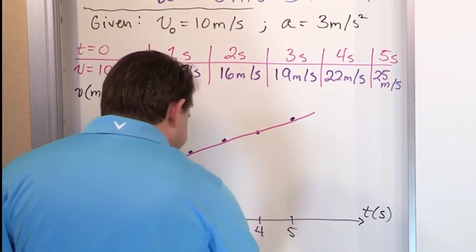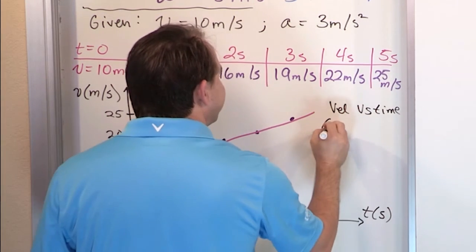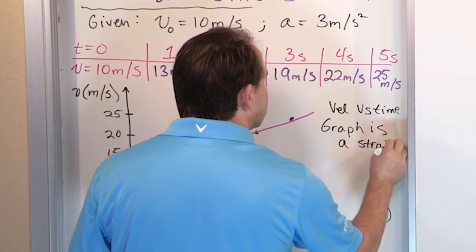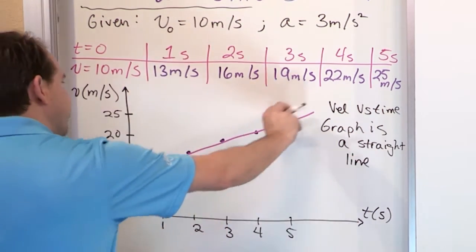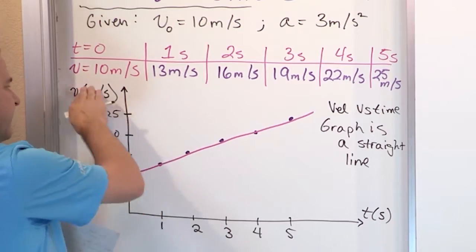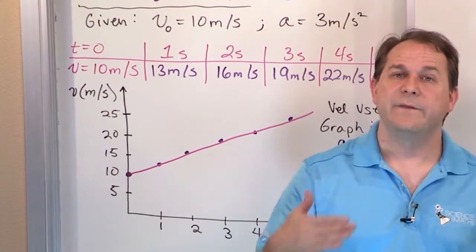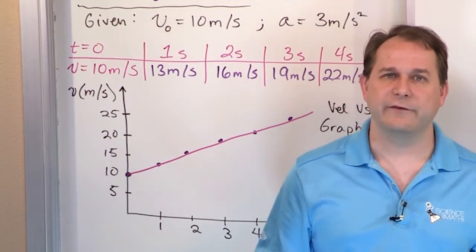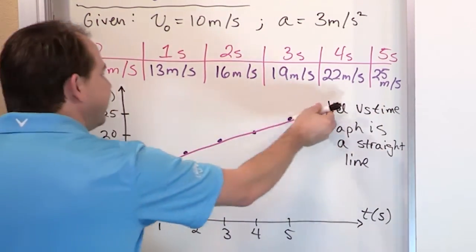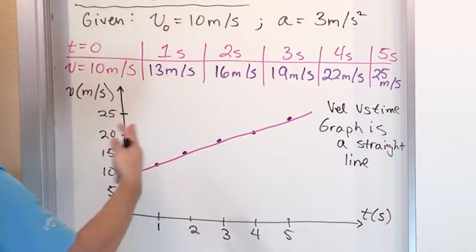So for constant acceleration, the velocity versus time graph is a straight line with some slope, right? Now, what do you think the significance of this slope is, of this velocity curve? Remember, we talked about velocity and acceleration. Whenever we have a velocity curve, the slope of the velocity curve, how much it changes as compared to time, is what the acceleration is. And since this is a straight line, the slope is the same at every point here. But we know that the slope of this curve must be the acceleration.